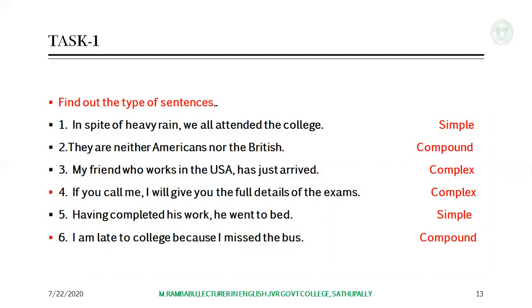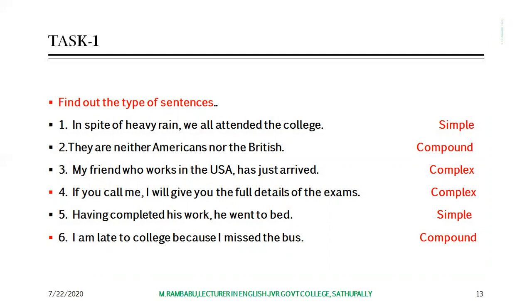They are neither Americans nor the British. Neither nor, coordinating conjunction is used here. It means they are not the Americans, they are not the British. Two main clauses are there, and they are joined with neither nor. So it's a compound sentence.